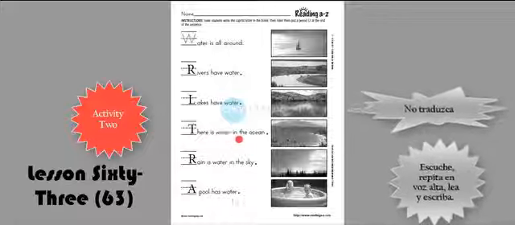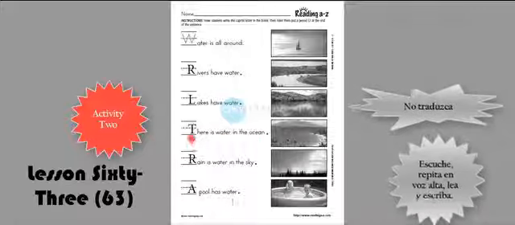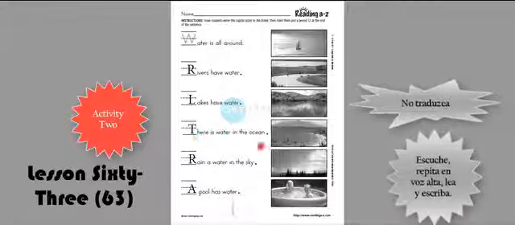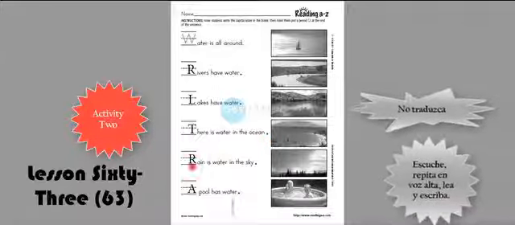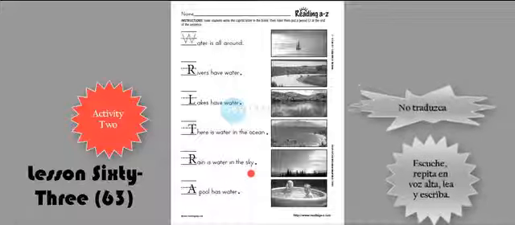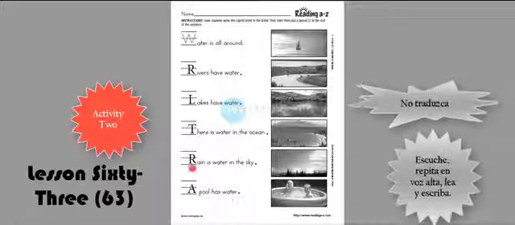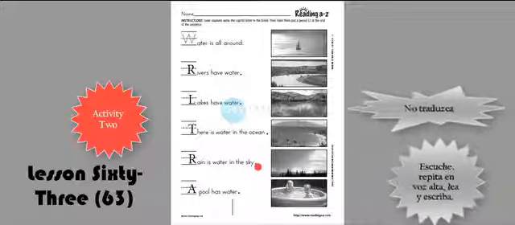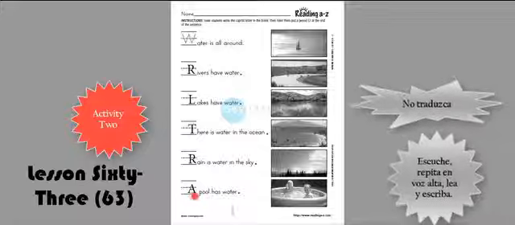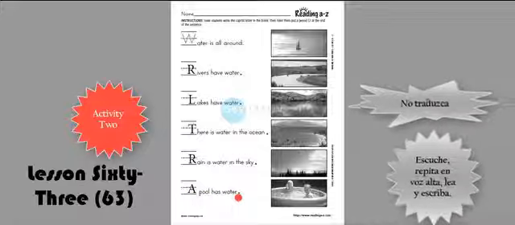There is water in the ocean. Capital T in the beginning and a period in the end. Rain is water in the sky. Capital R and a period in the end. A pool has water, capital A, and period at the end.